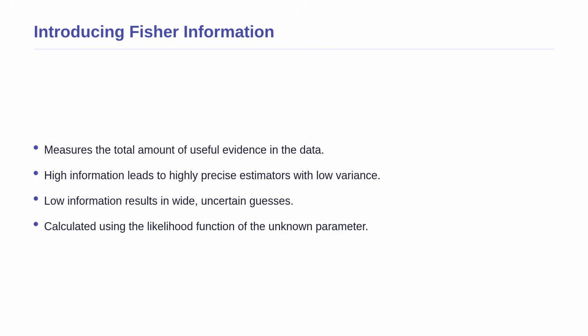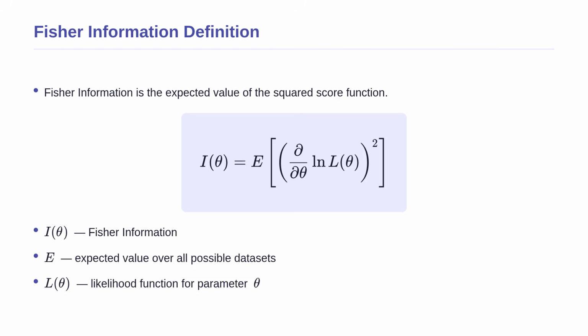If the data gives us a massive amount of information, our guessing formula can be very precise, meaning the variance will be very low. Conversely, if the data contains very little information, our guesses will naturally be wide and uncertain. We find this by looking at the likelihood function. This concept of measuring evidence leads us directly to its mathematical definition.